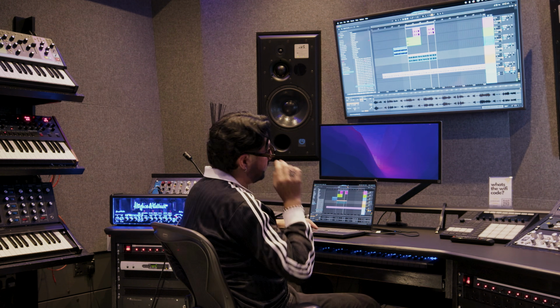Start looking if it's in the right key with the chords. I think it is. I'm just gonna keep playing with it just to make sure.